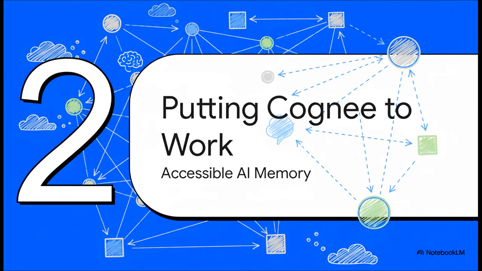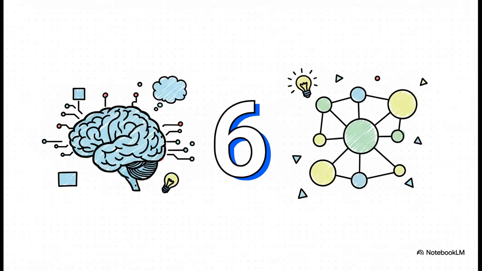Okay, so this all sounds amazing, right? Incredibly powerful, but the big question is, can you actually use it? Let's talk about how Cognee makes this advanced AI memory accessible to, well, pretty much everyone. And here it is. This is the kicker. You can get started with this entire powerful memory framework with just 6 lines of code. 6, that's it. This is not some pie-in-the-sky tech for huge corporations. It's designed so you can get up and running like today.